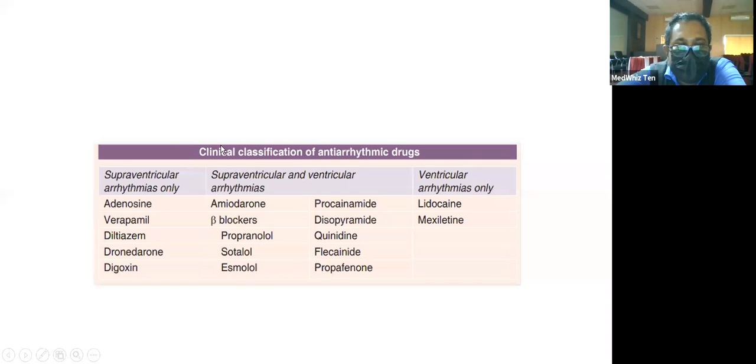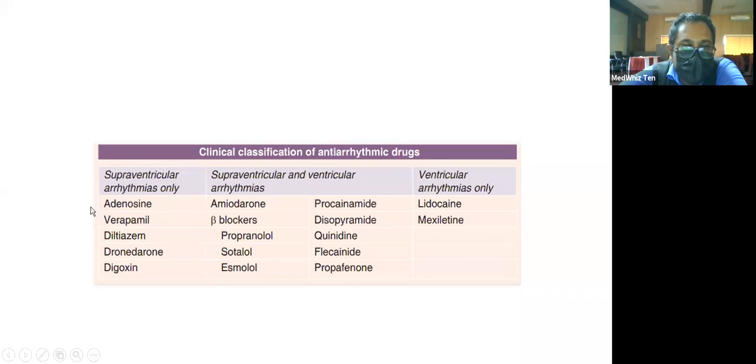This is the clinical classification, where you can see which drugs are preferably used in case of supraventricular arrhythmias only. They are adenosine. Adenosine is the drug of choice in case of supraventricular tachycardia.